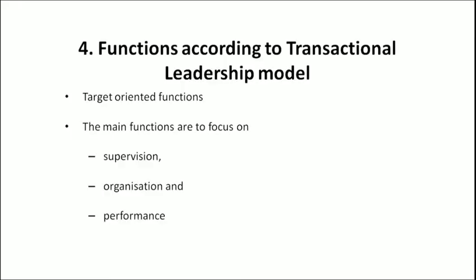So, in the transactional leadership model, the functions are as follows. The foremost function is to be target oriented. What does target oriented mean? That is, the target is the goal or any crisis which is to be tackled. To achieve the target fixed, the functions revolve around three main dimensions. They are supervision, organization and performance.